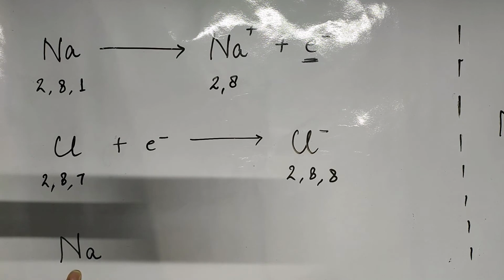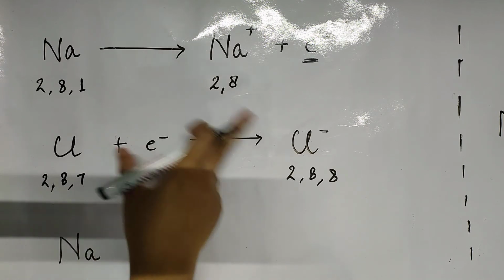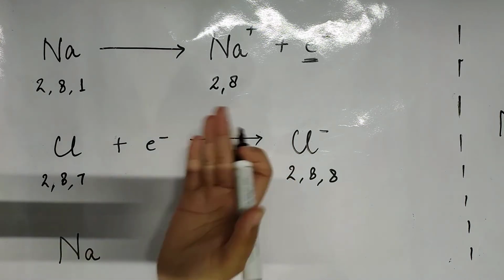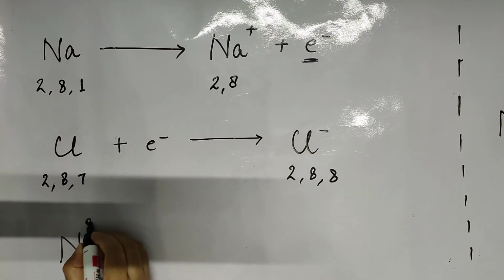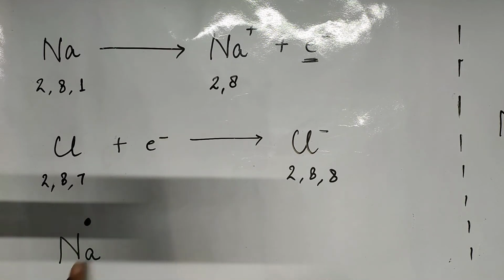So sodium metal, symbol Na. Here we are taking the atom only, and we will show how the formation of the cation and anion takes place. First of all, we have to take the symbol of the sodium atom and show its valence electron. It has only one valence electron. I am showing the valence electron of sodium with the help of a dot, plus chlorine.